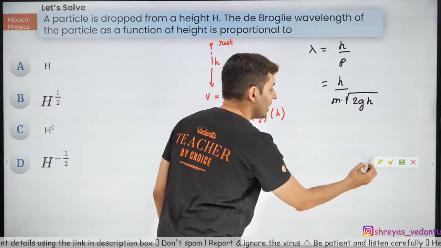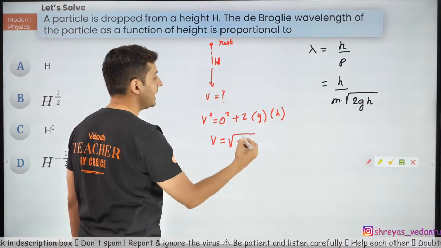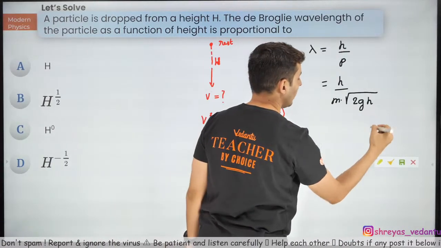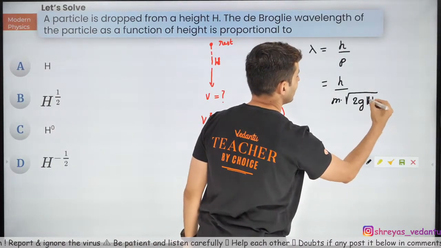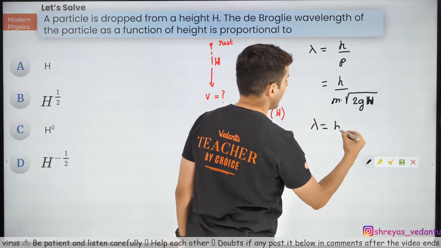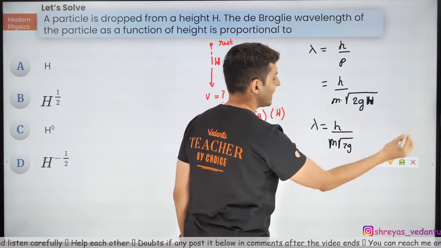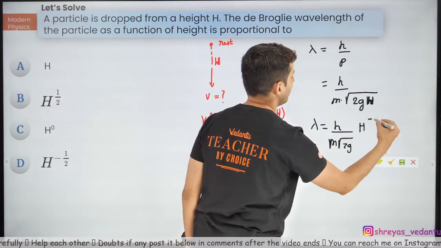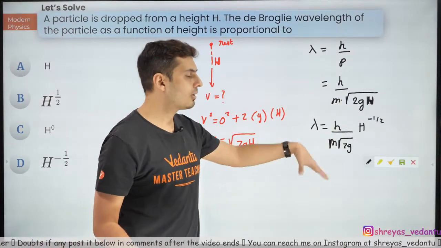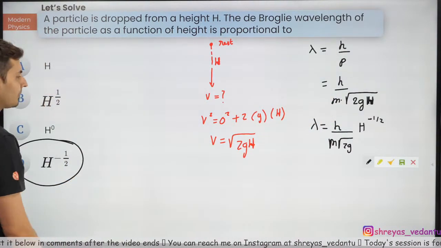That's why what you can do, you can write this as capital H. This is height. This is capital H. Height. So this will also become capital H. Now you can see it does not get cancelled. Therefore, lambda will be h by m and root 2g. If you take H on the top, it will become H raised to minus half, because the root is half power, and you take it on the top, it becomes negative power. So H raised to minus half, and that's option D.